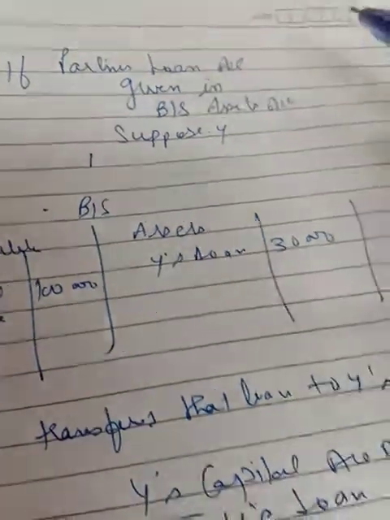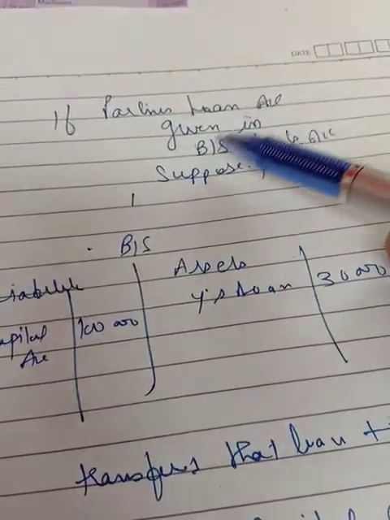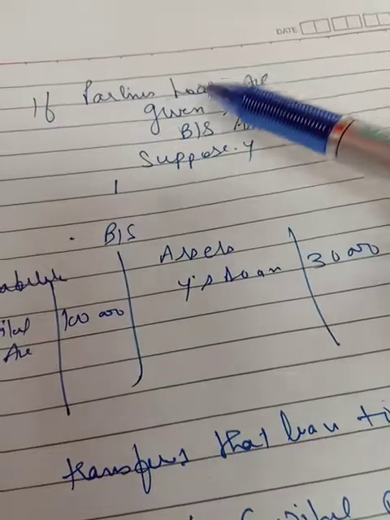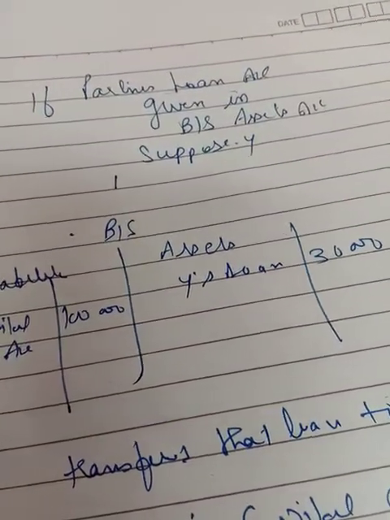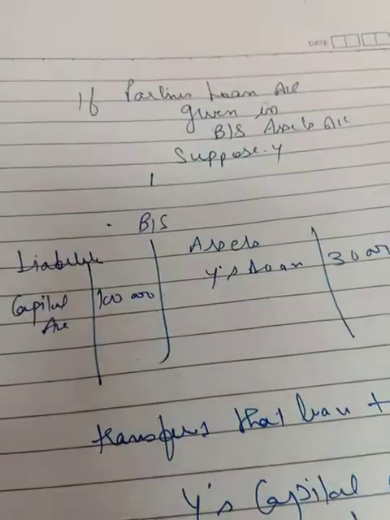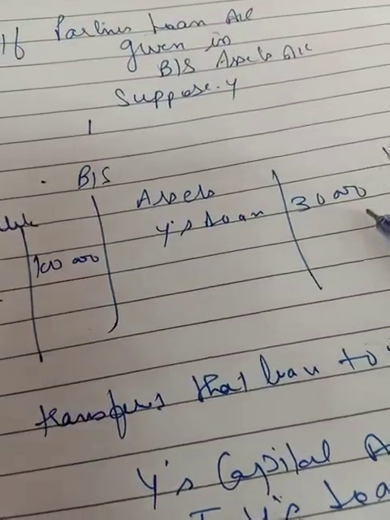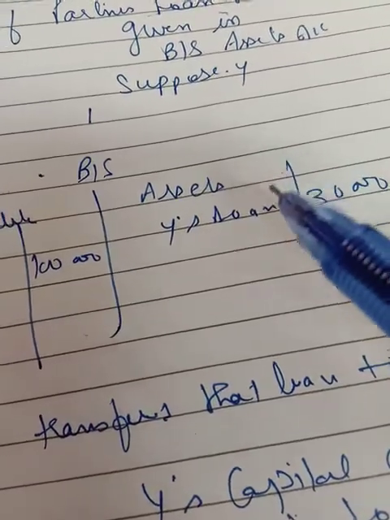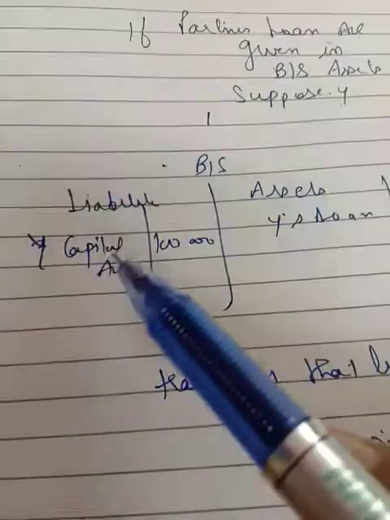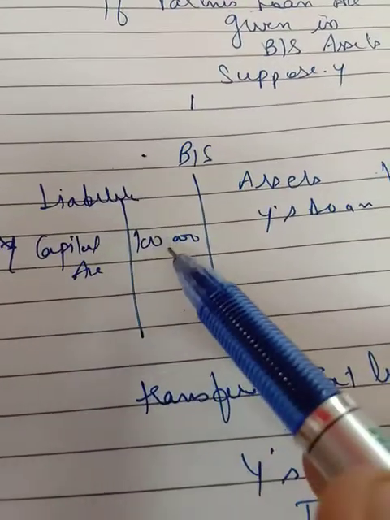Now there is a new thing: if the partner's loan account is given in the balance sheet on the asset side. Suppose Y is a partner who is retiring and his balance is given on the asset side, like Y's loan account 30,000. That means Y's loan account is an asset for the business, because Y has taken a loan from the firm, and Y's capital account is given on the liability side, and he is retiring now.